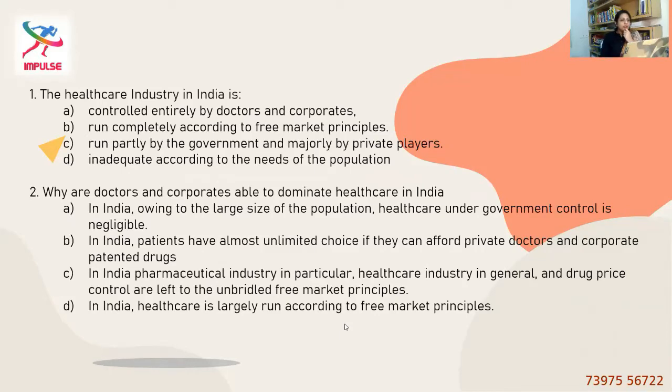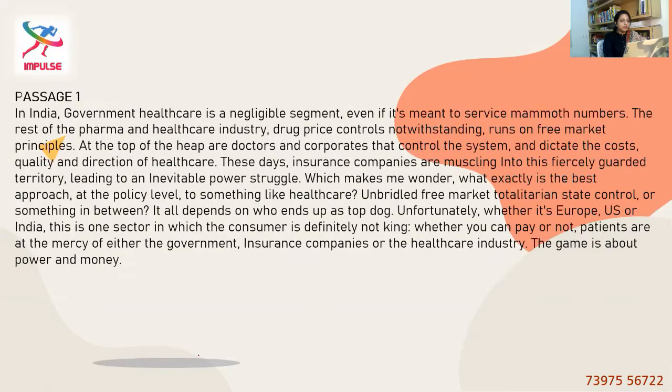Okay, the questions are: the healthcare industry in India is A. controlled entirely by doctors and corporates, B. run completely according to free market principles, C. run partly by the government and majorly by private players, D. Inadequate according to the needs of the population. So here, the words entirely and completely make those two wrong options, because government healthcare is a negligible segment.